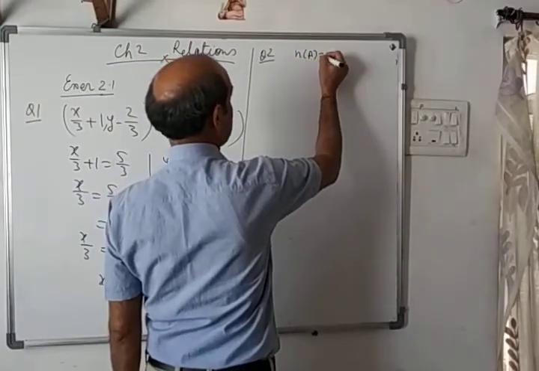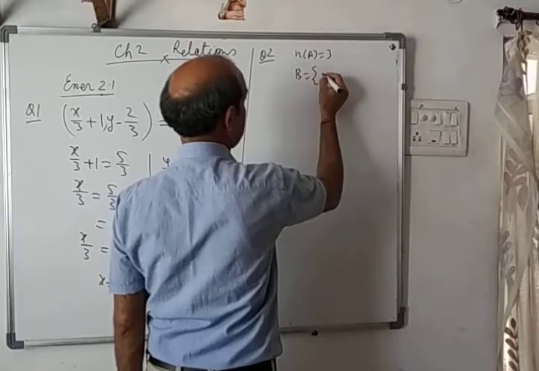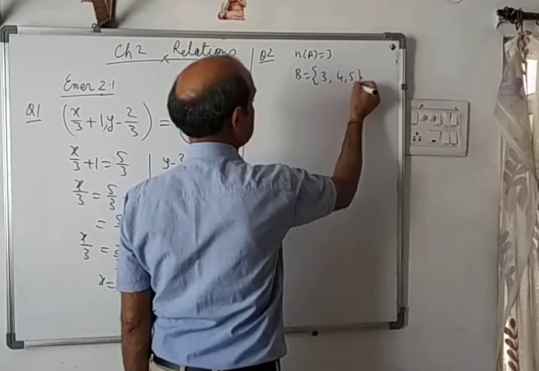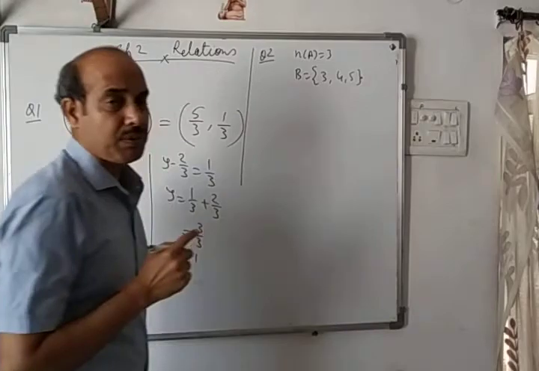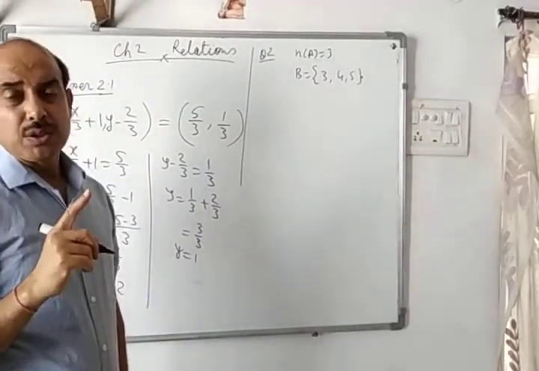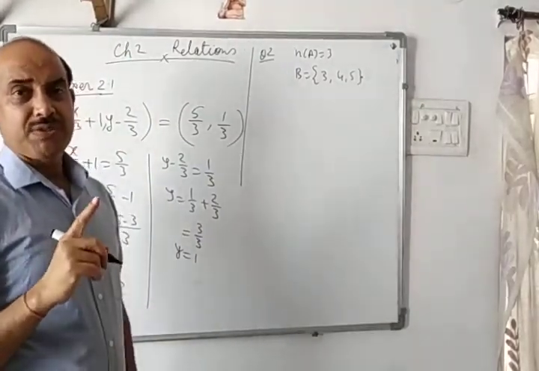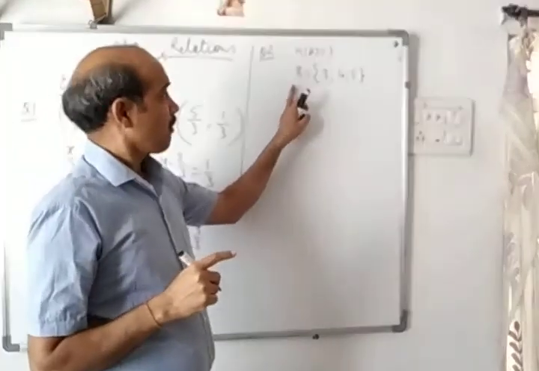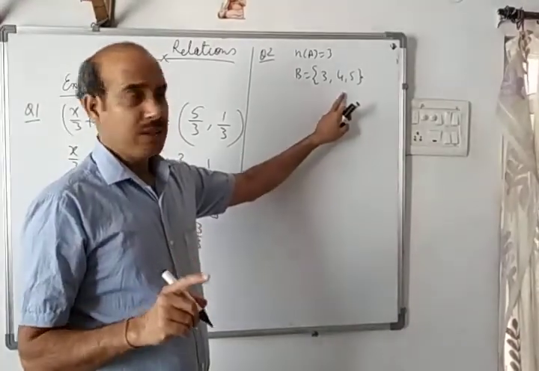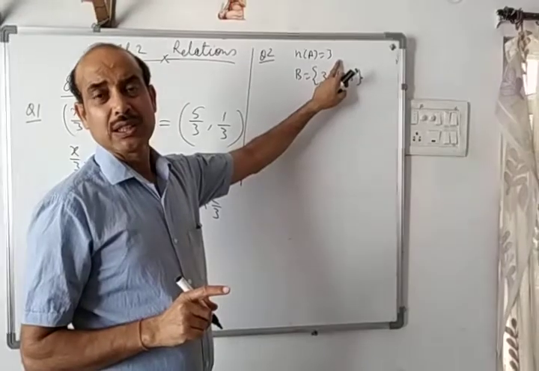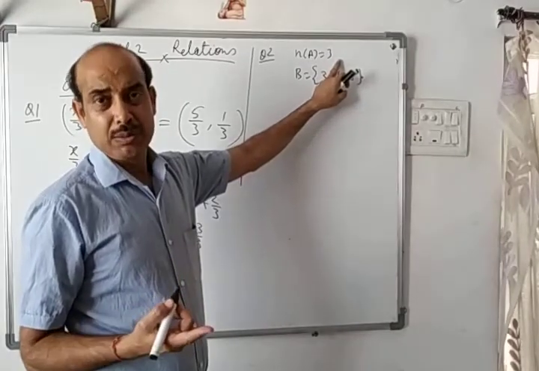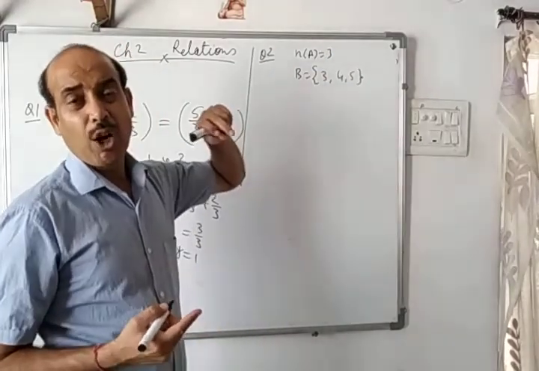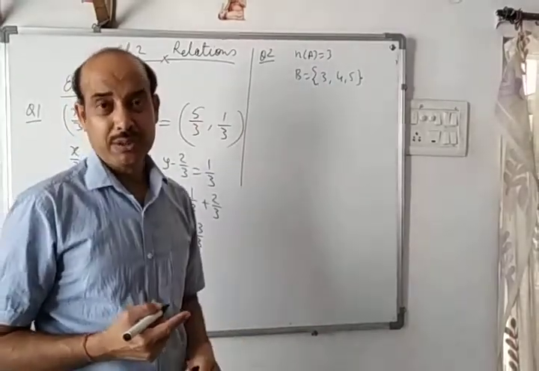And A is given as 3, and B is given as 3, 4 and 5. See, firstly, to show the number of elements of a set, there are two ways. First, giving the set directly, or else with the help of the cardinal number. Now they are asking how many elements will be in A cross B.